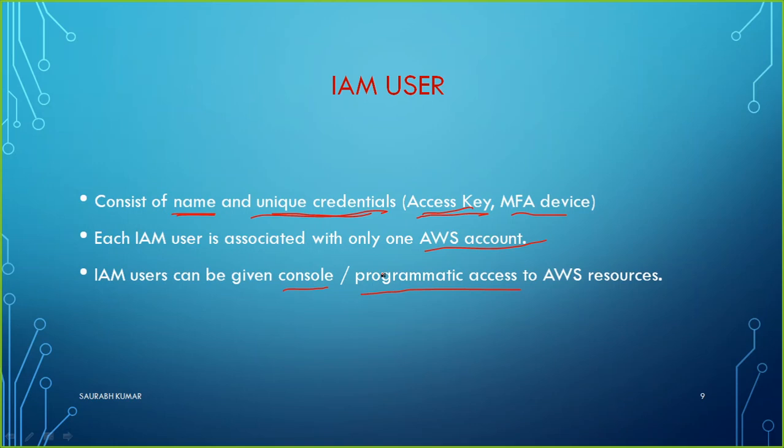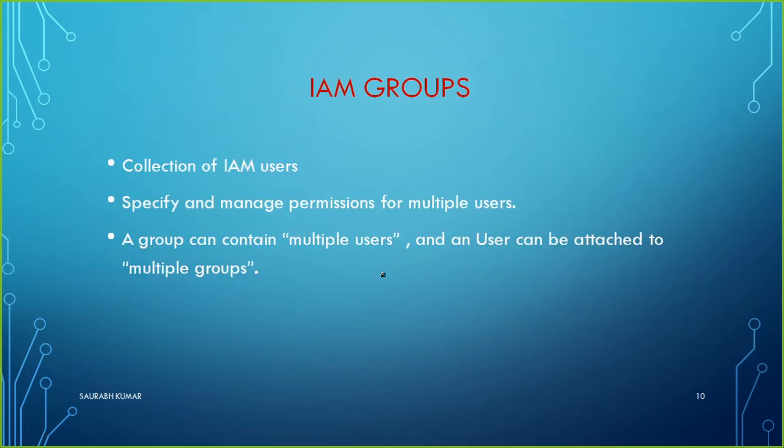Next point is, once we talked about IAM user, now we are going to talk about IAM groups. So what is a group here? Simply, it is a collection of IAM users. A group can contain multiple users. Maybe you have a single group called just sales, and you have maybe 20 employees who work in your sales department. So you can put all those 20 user accounts into the sales group simply.